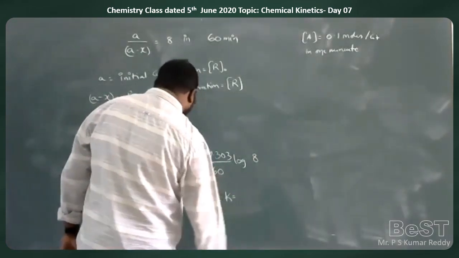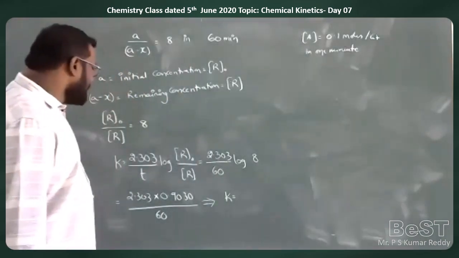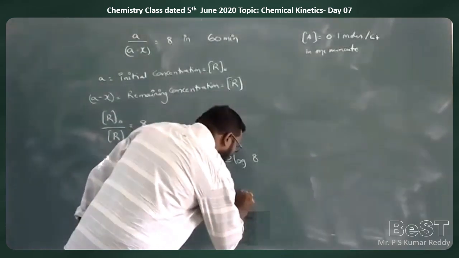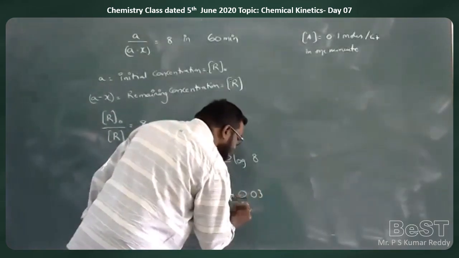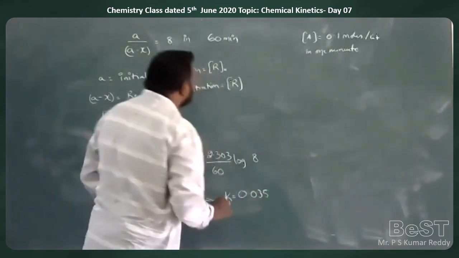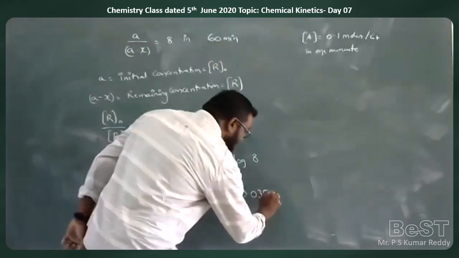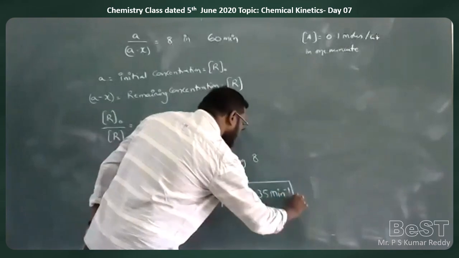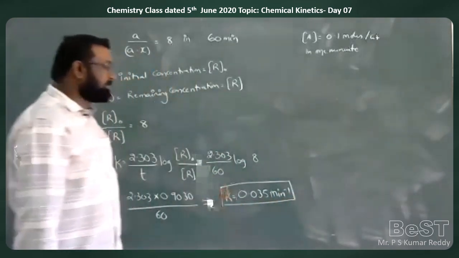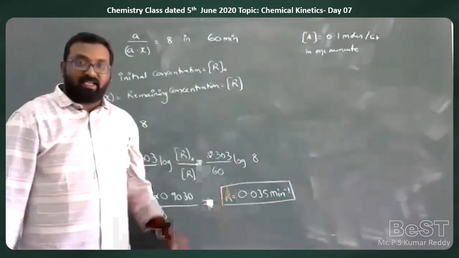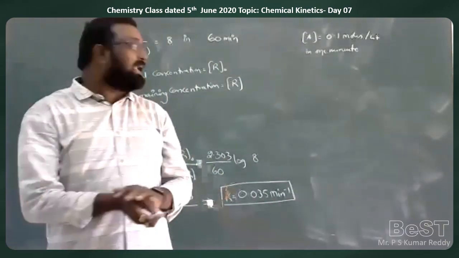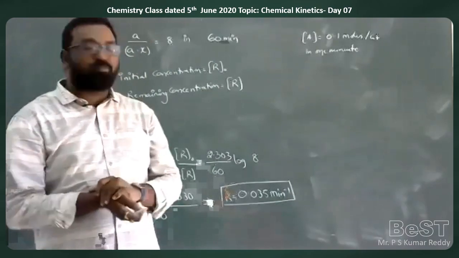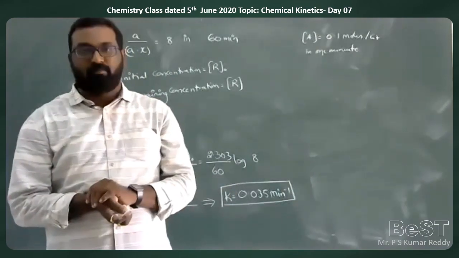K is equal to how much? 2.303 into 0.9030 by 60, which is 0.035. Since we are taking time in minutes, the unit is minutes inverse. This is the K value. And they are asking us what would be the rate of reaction if the concentration of A is given as 0.1 mole per liter.